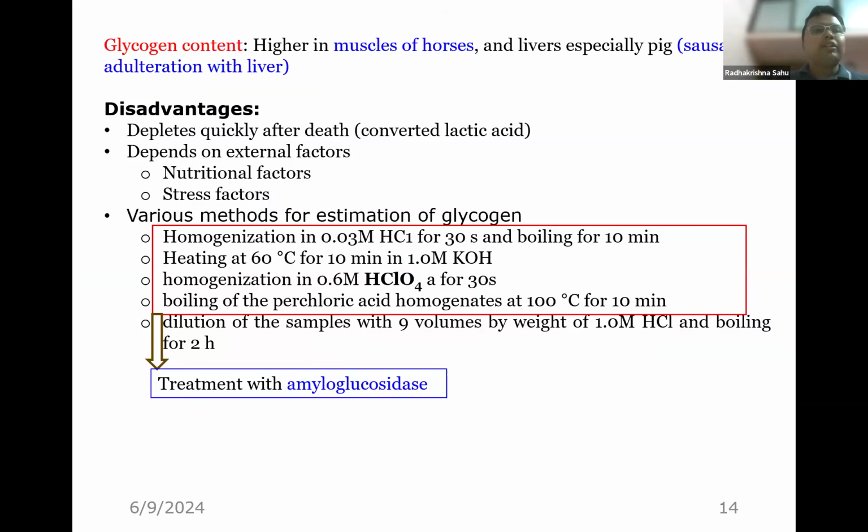This may not be of great practical value, because if we are going for glycogen content, we are doing it when we suspect some species might be adulterated.